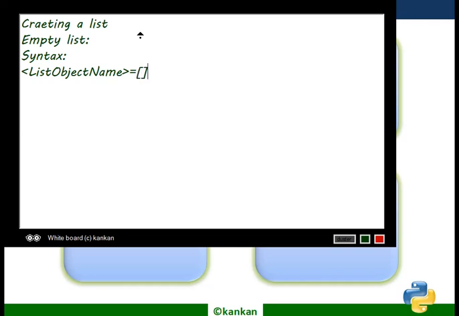Third brackets, that is square brackets, will be used.